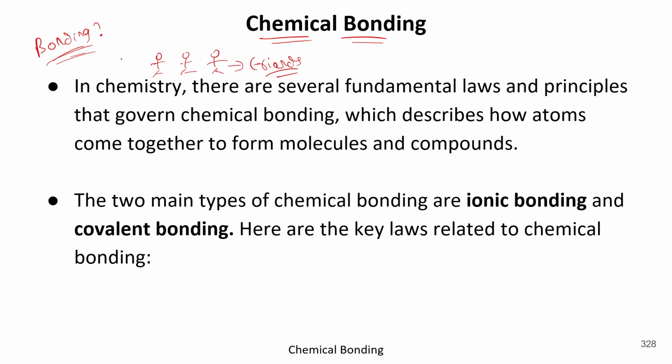So what is the meaning of bonding? Bonding basically means mutual need and mutual help. So basically in simple terms, we can say bonding is a mutual need and mutual help. Like there are two people, this and that, who are good friends.